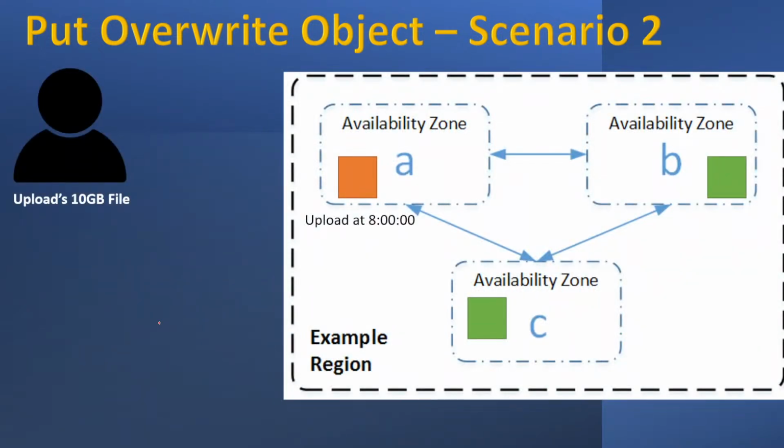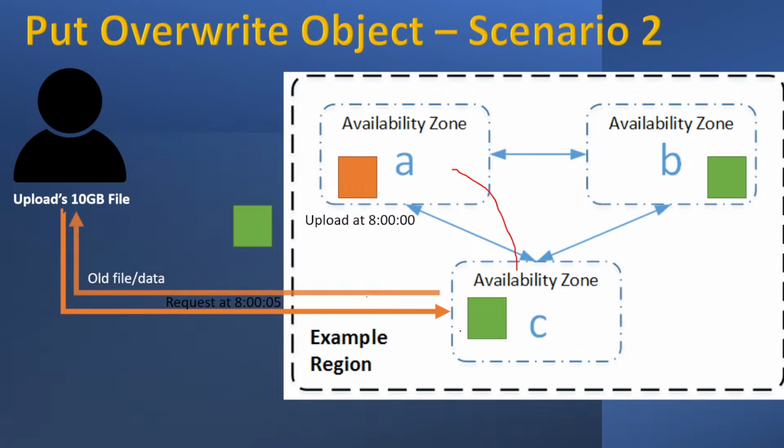But what if your request has landed on availability zone C, where replication is taking place but the file is already present with old content, green file already present है पुराने content से। In actual, you might get the old file.